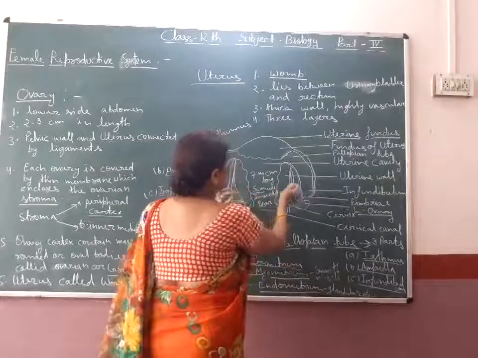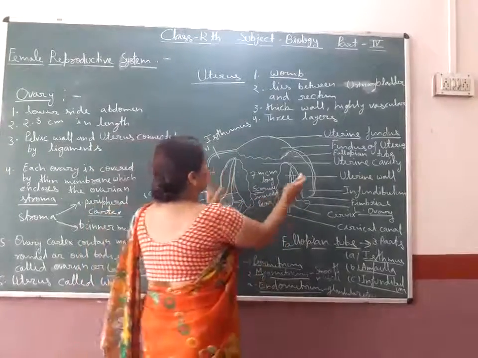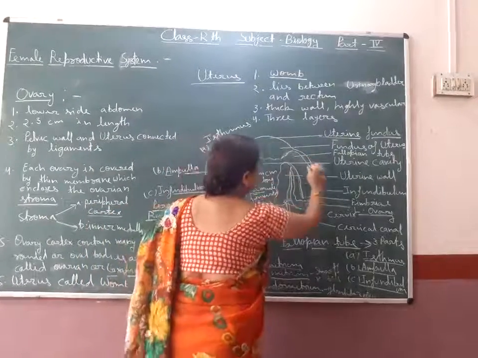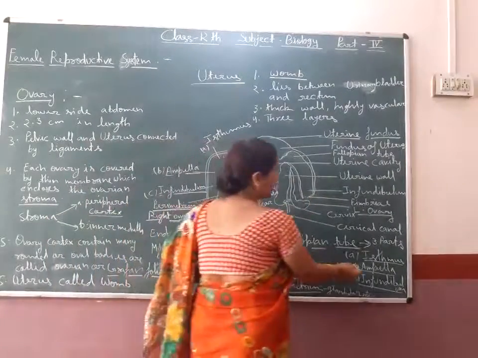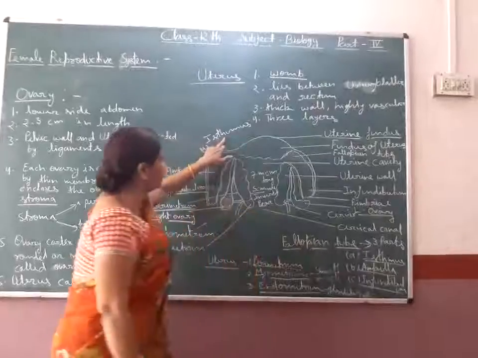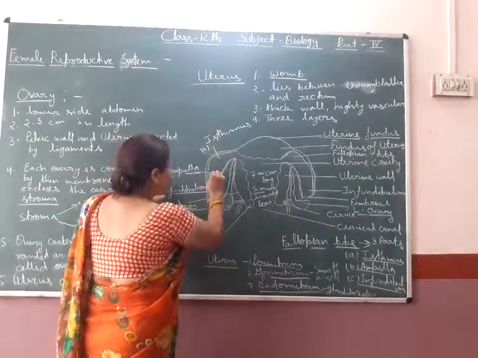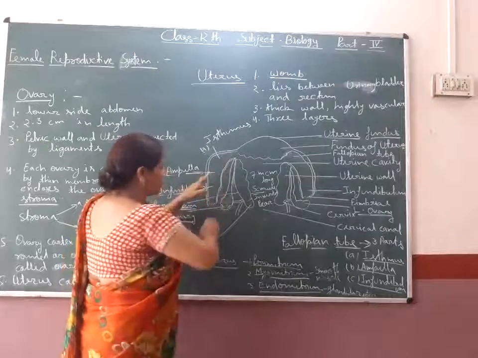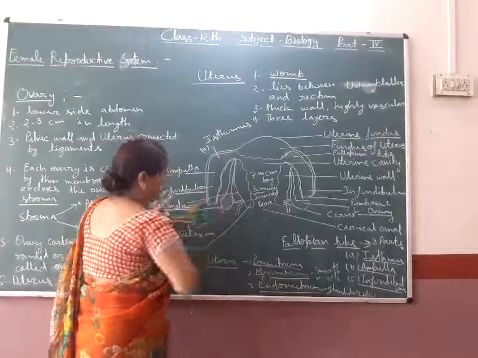After the uterus, you see a pair of ovaries, and after the ovary the fallopian tube is present. This fallopian tube consists of three parts. First is the isthmus, then the second part is the ampulla, and the last part is the infundibulum, with fimbriae-like structures present here.